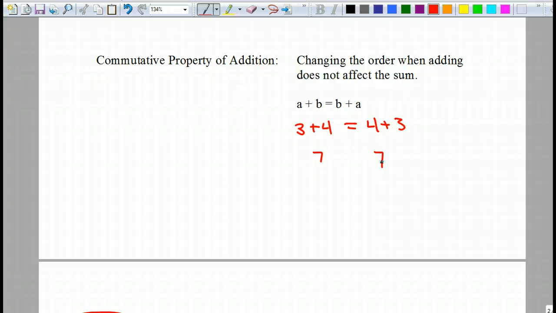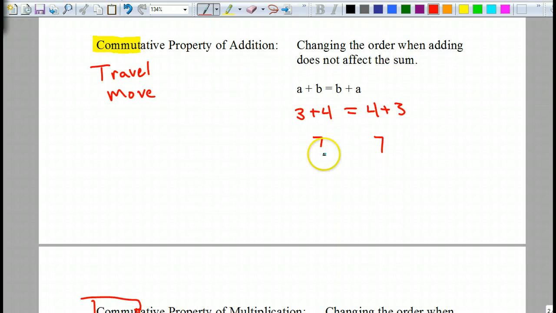Okay? The one thing you should think about when you're thinking about commutative is the base word in commutative, which is what? Commute. And we use that every day here in the metro area because a lot of people commute to work. What does it mean? Yeah, we're traveling or moving, right? So the only thing that changes here is that the 3 and 4 are traveling or trading places. So when you're looking for a commutative property, you're looking for when it changes places.